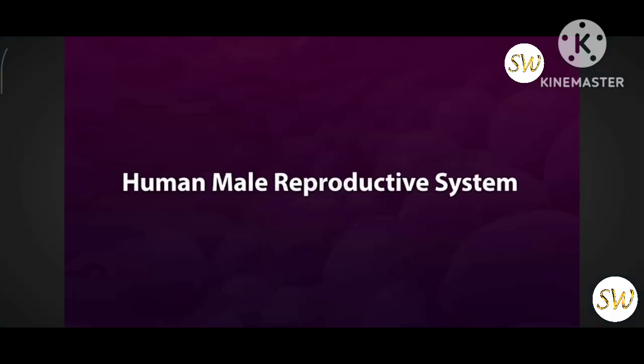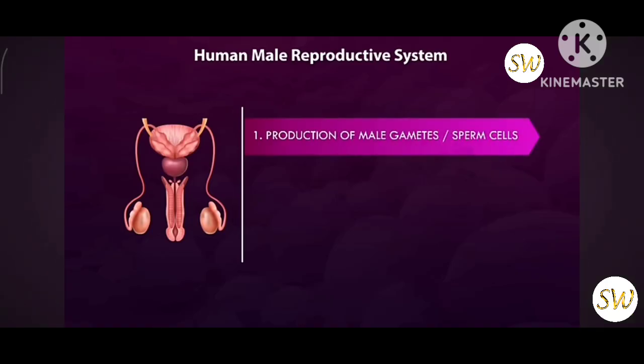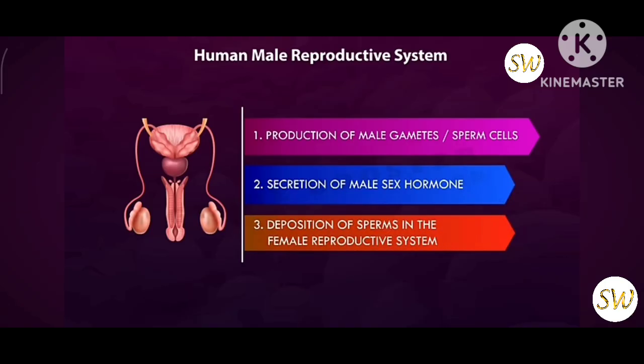Human male reproductive system. The human male reproductive system performs three important functions. 1. Production of male gametes or sperm cells. 2. Secretion of the male sex hormone, that is testosterone. 3. Deposition of gametes in the female reproductive system.